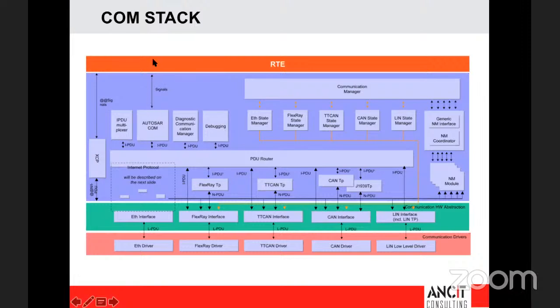If the next step converts it into a CAN signal, then this whole process has to be changed. But now I don't have to do that. All I have to do is create a new static table in the PDU router. When I get this signal, instead of routing it to my CAN TP, I will route it to my FlexRay TP. Just that header is going to change.